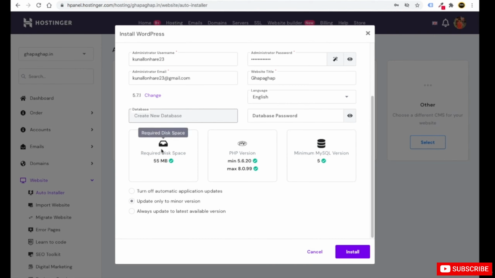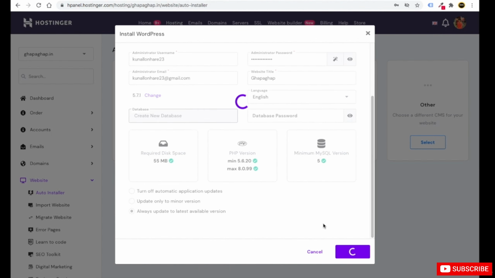Then you will see that the required disk space to install WordPress is 55 MB. Okay, then down below you will see the option to install. It also gives options for the automatic updates. If you tick mark the first, whenever a new update comes to WordPress, it will not be updated automatically. Second option, if you choose it, it will only update minor versions. If you select this, your WordPress will update automatically whenever any new version comes. So it's totally up to you. Whatever you want to choose, you can go for that, and then just click on install.